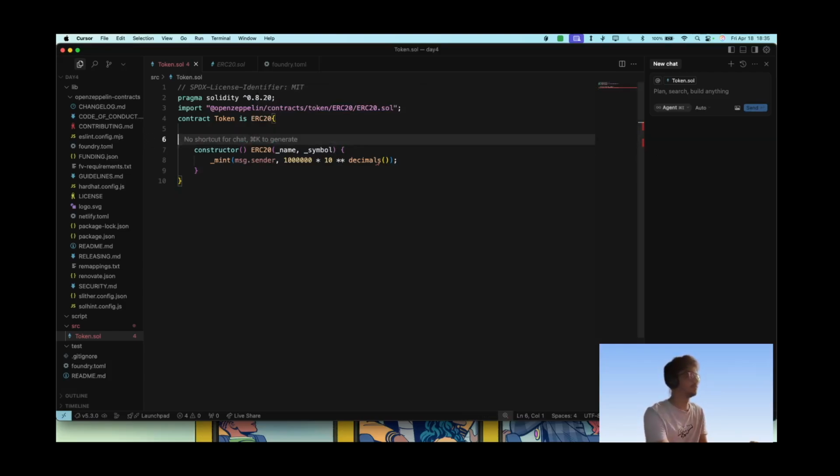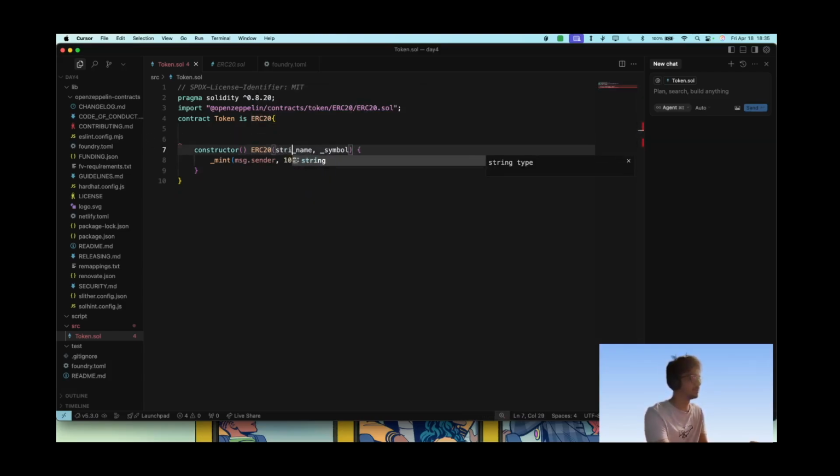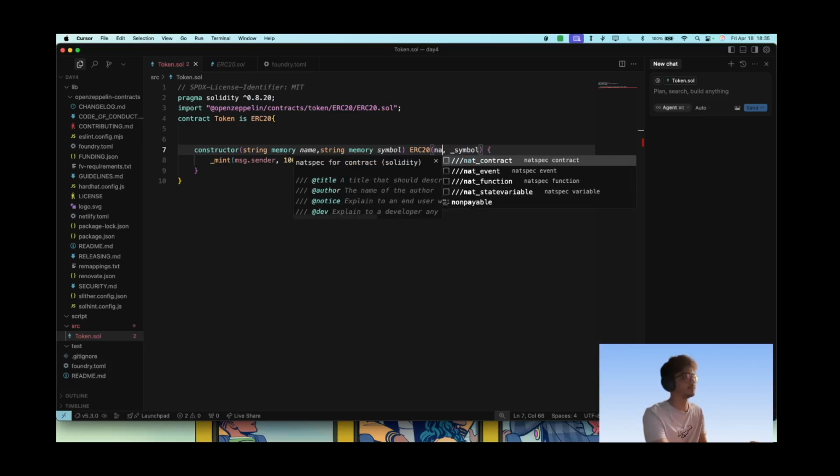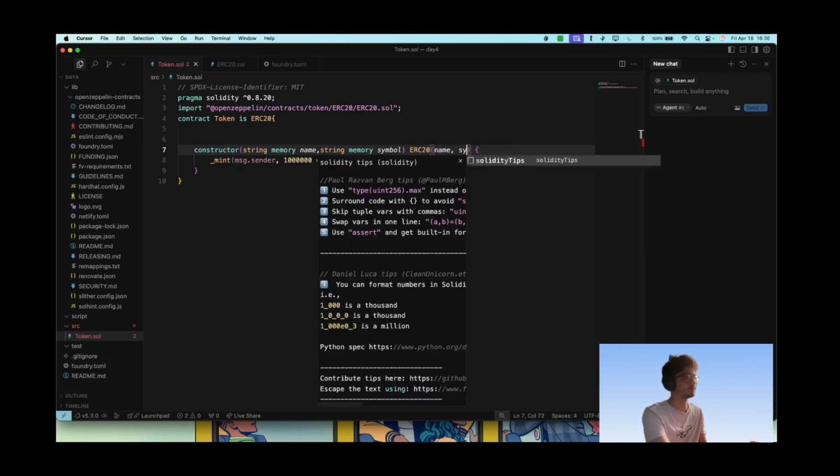Or best, what we can do is let it be. Let's go for this, and no, not here, not here, not here. We can take string memory name and string memory symbol here and then provide it here. So name, and does that solve the error?